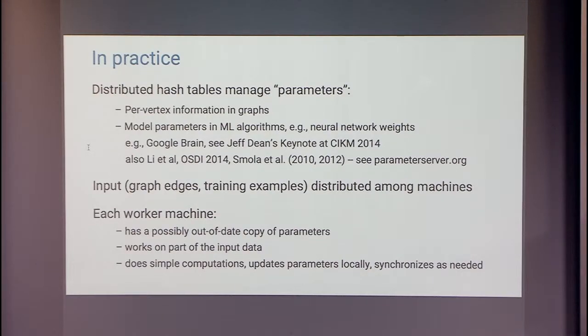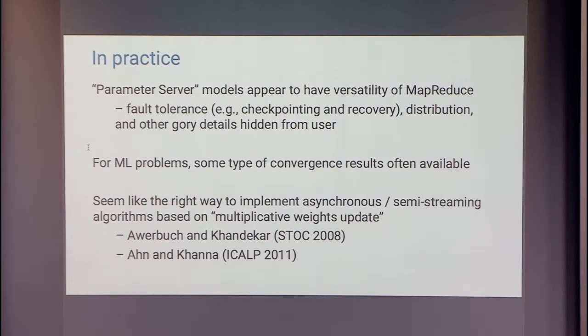Typically what you do is you run the model, your neural network, on some training data. If it makes a mistake, you say, let me change the parameters so that I get a little bit better performance on the training data that I look at. And after a while, the machine communicates its updates to the parameter server. So at any point, every machine has some noisy copy of the global information, and they synchronize periodically. And the system optimizes for all the nice things like checkpointing parameters, fault tolerance and distribution, and everything else is hidden from the user.